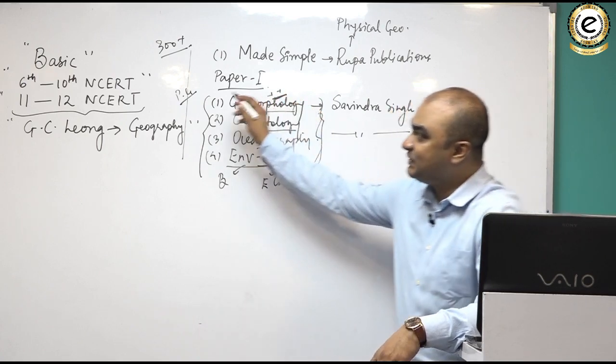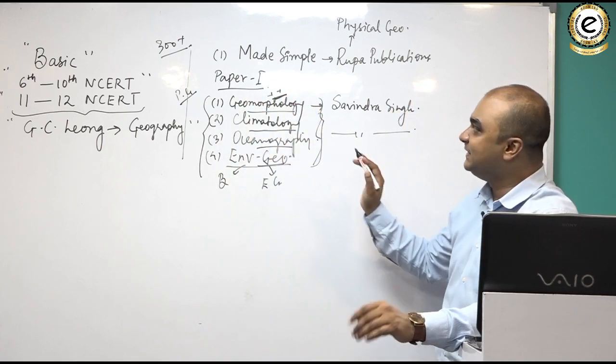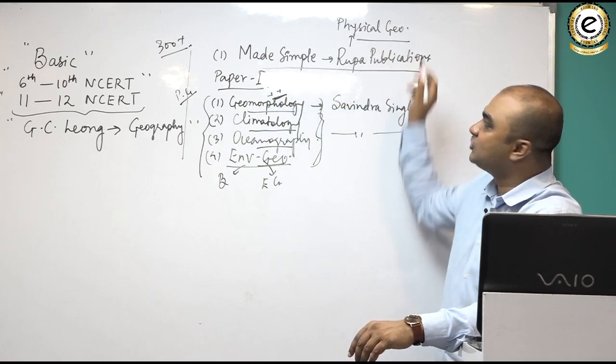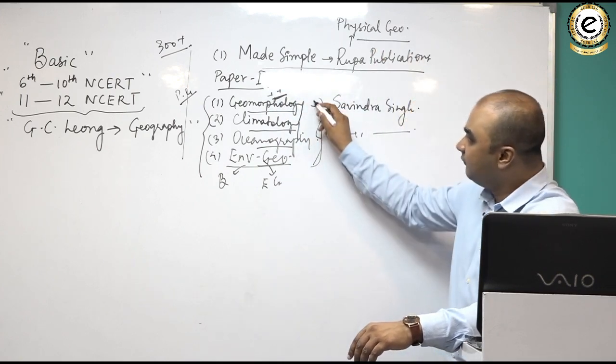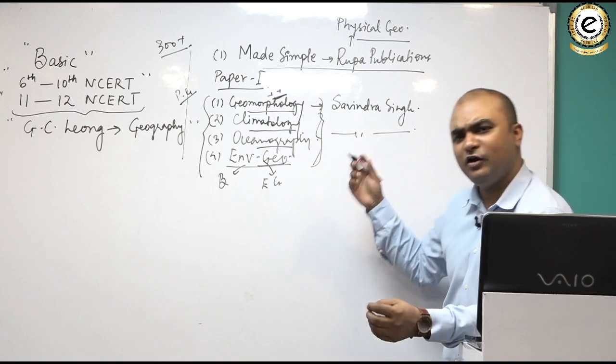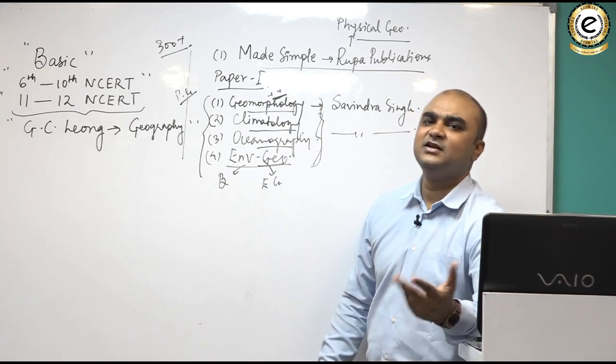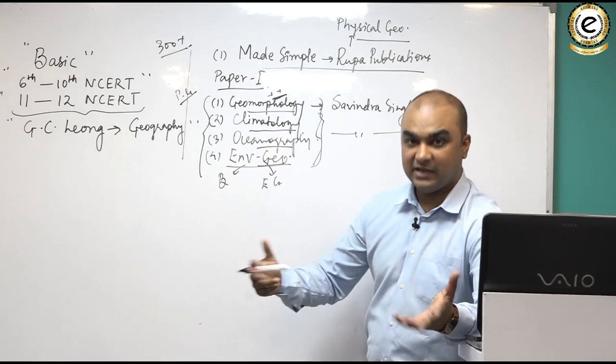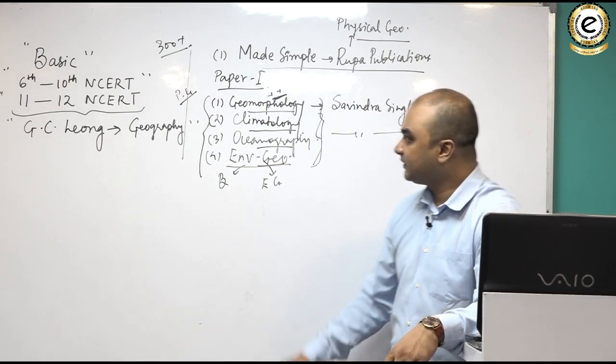So as far as paper 1 is concerned, what am I saying? First, read the Made Simple Rupa publication Physical Geography, and then 4 books by Sawinder Singh. All of them you can get over, say, some e-commerce website or to the nearest store which has UPSC material.